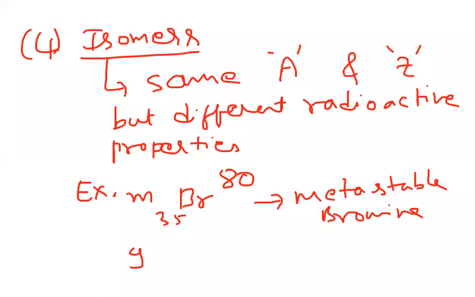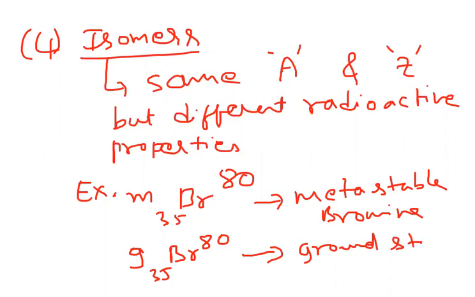M indicates metastable and G indicates ground state. Both are 80, 35, but the first is in the metastable state and the other in the ground state. These are isomers. I hope you are clear with isomers: the same atomic number and mass number, but different radioactive properties.